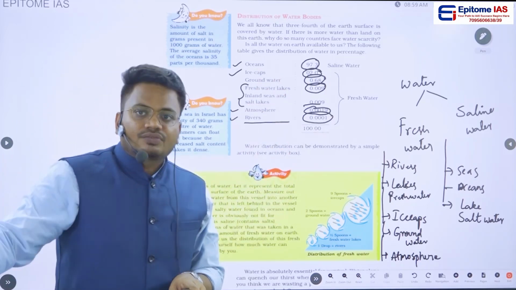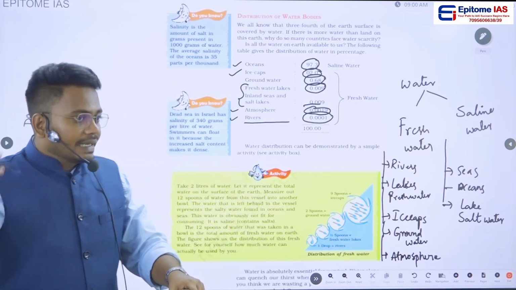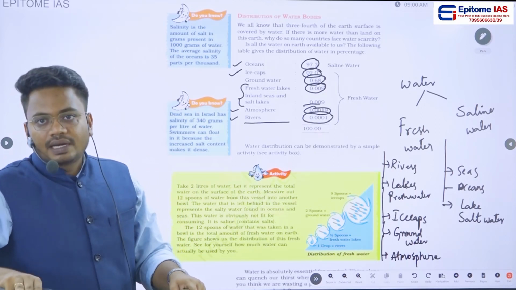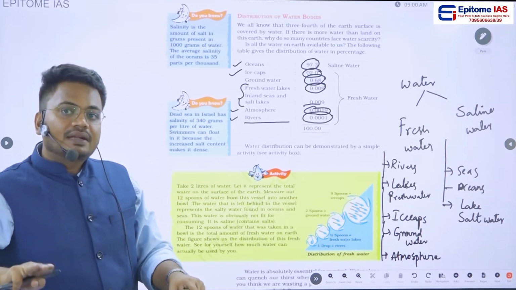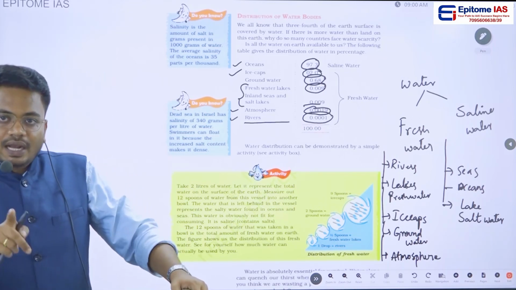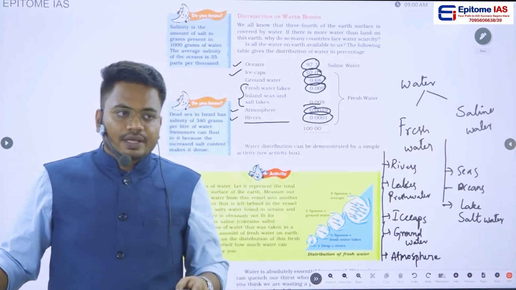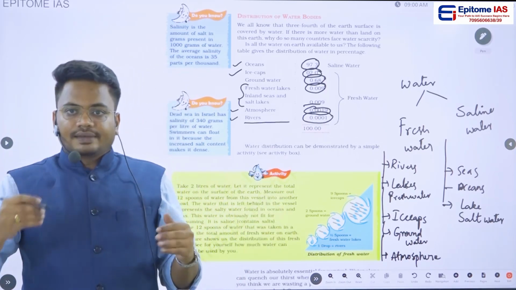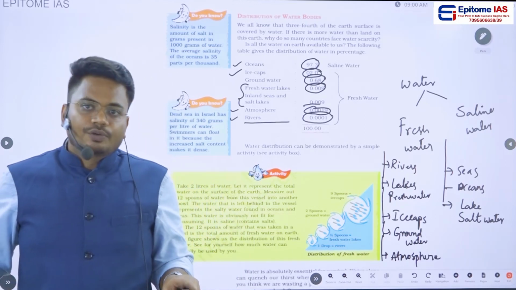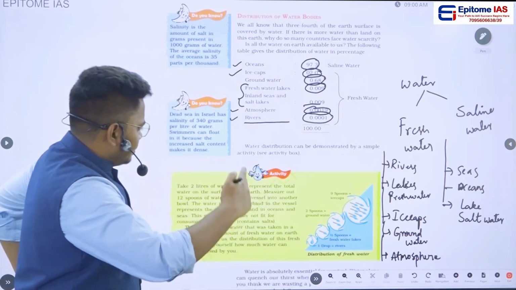In first place, obviously, oceans have a huge amount of water. Second, ice caps. Third, groundwater. Fourth, freshwater lakes. In fifth position, inland seas and saltwater lakes. In sixth position, atmosphere. And in seventh position, rivers. So this order, either increasing to decreasing or decreasing to increasing, should be understood. Okay, so this is an important thing here.